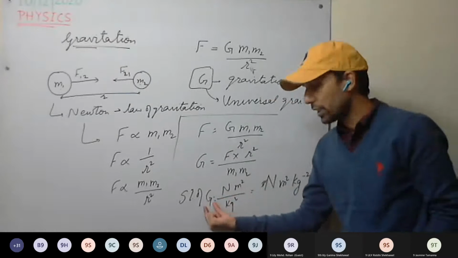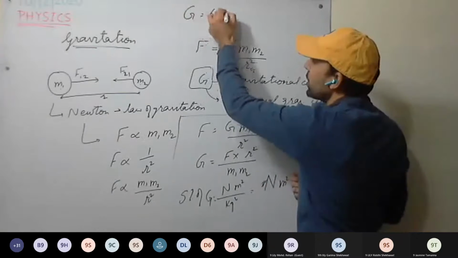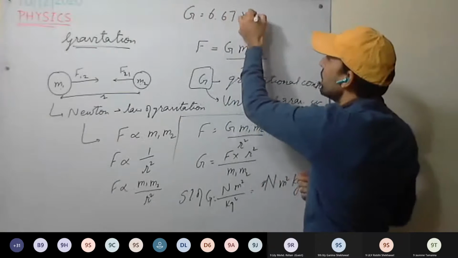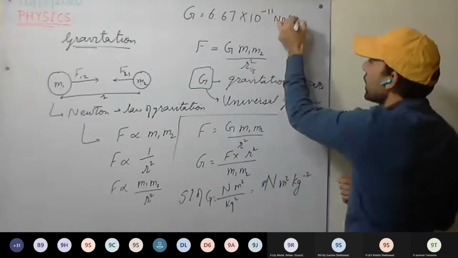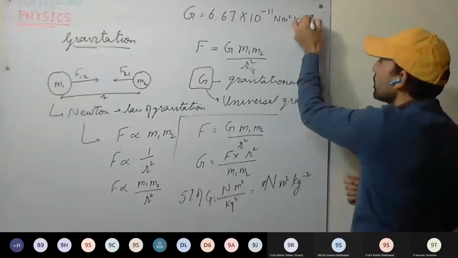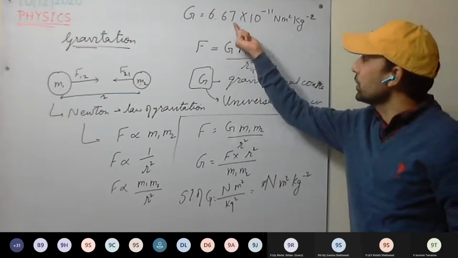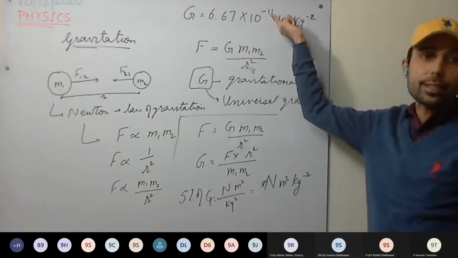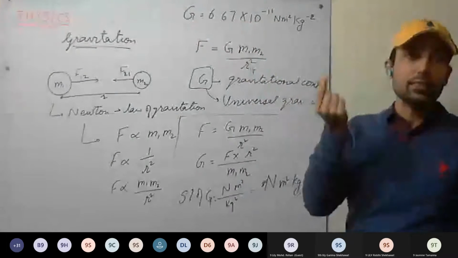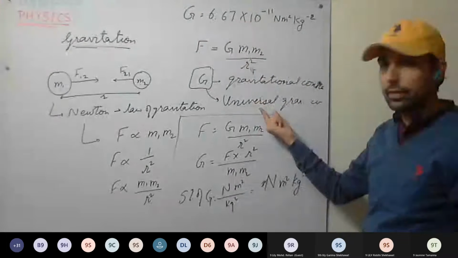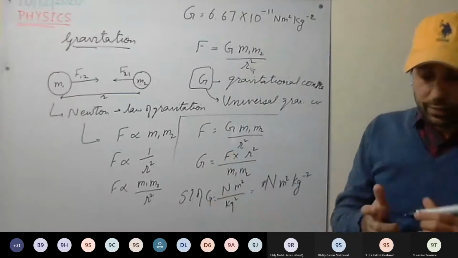Okay, and its value has been calculated. Its value is how much? G equals 6.67 into 10 raised to power minus 11 Newton meter square kg raised to power minus 2. You can see its value is very small. So the value of gravitational constant is very, very small. Up to now, is it clear, or do you have any doubt?